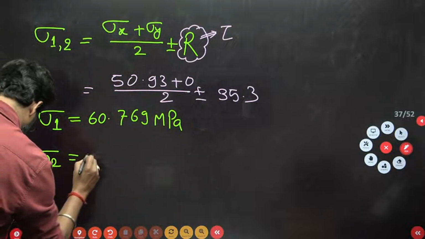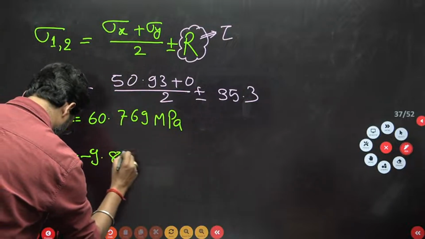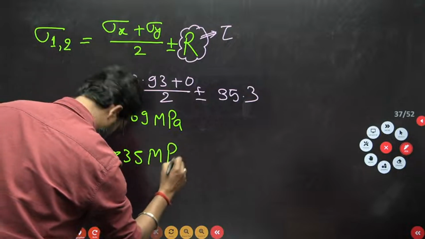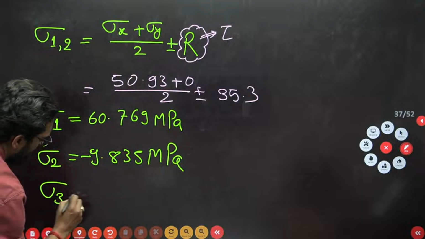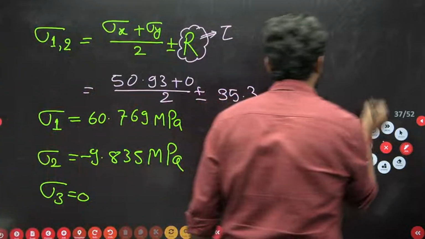So sigma 2 is equal to minus 9.835 megapascal, and obviously sigma 3 is equal to 0. Sigma 3 is equal to 0.